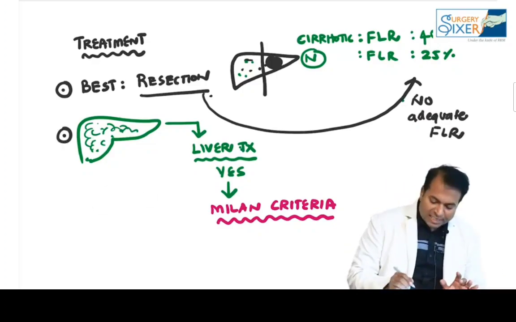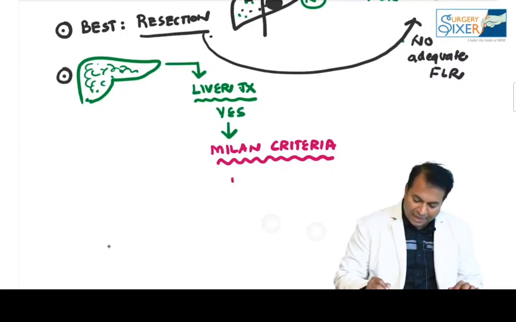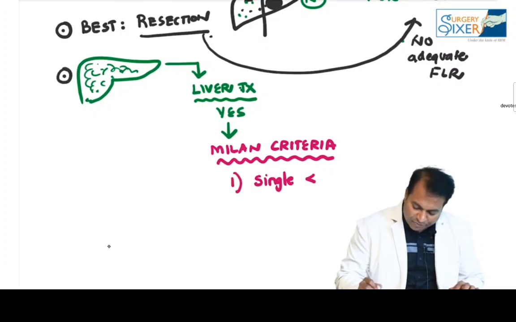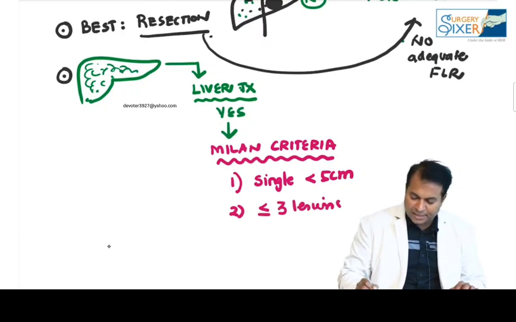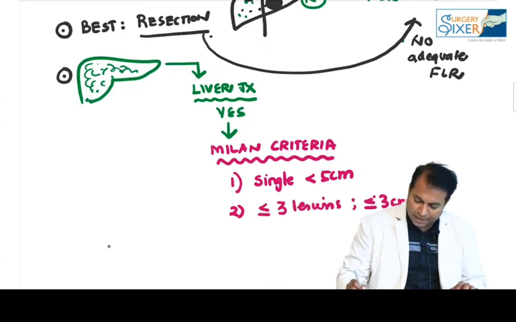And when you go for liver transplantation, the criteria to do liver transplantation is the Milan criteria. The tumor should be single, less than 5 centimeter size, or it should be less than or equal to 3 lesions, each less than or equal to 3 centimeter size. That is another point. Three, no extrahepatic spread.